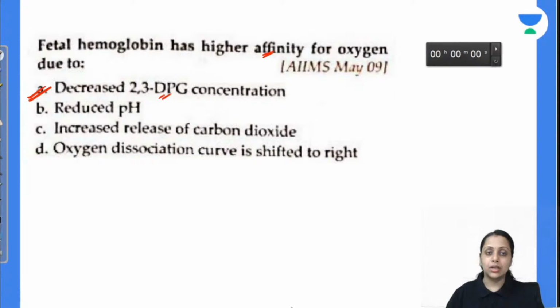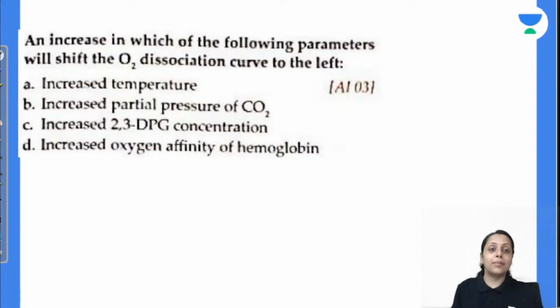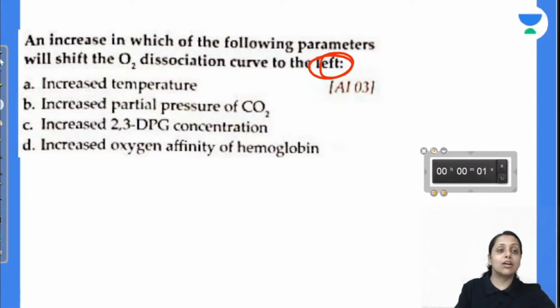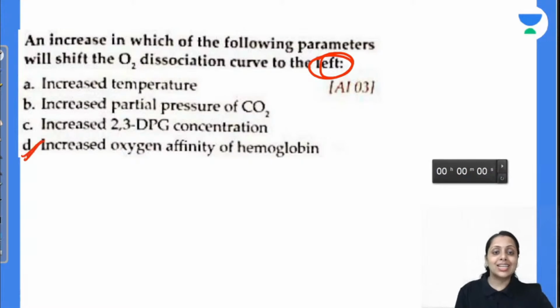Coming to the next, an increase in which of the following parameter will shift the ODC curve towards left? Increased temperature, increased partial pressure of carbon dioxide, increased 2,3-diphosphoglycerate, increased oxygen affinity for the hemoglobin. When will the ODC curve left shift? It occurs when there is an increased oxygen affinity of hemoglobin. Then only this ODC curve shifts towards left. So answer is D only.